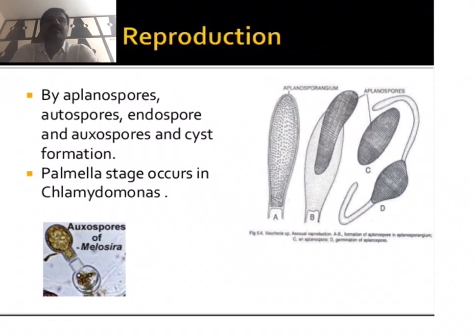In some other species, asexual reproduction also takes place by oospores. These oospores are formed in diatoms, and their formation is induced by changes in the environment. Light, temperature, and nutritional factors all participate in the formation of oospores. These oospores germinate and produce new algal forms. This is how asexual reproduction takes place through various types of spores.